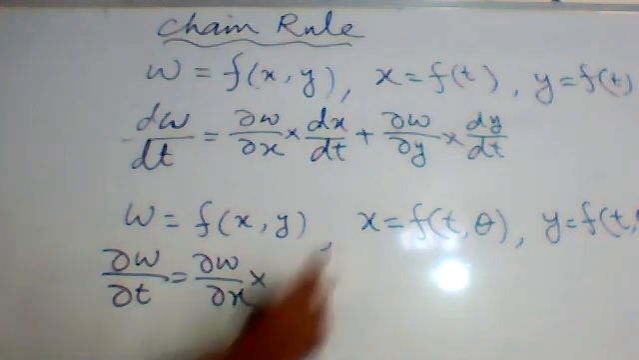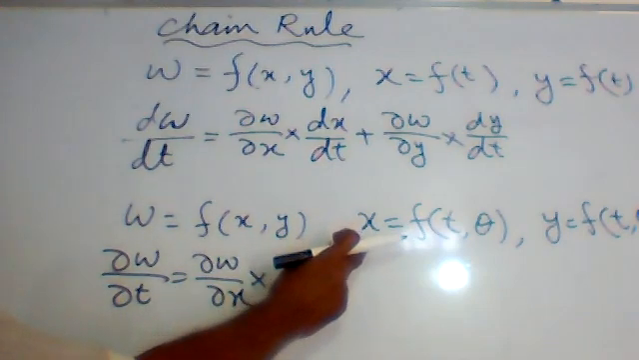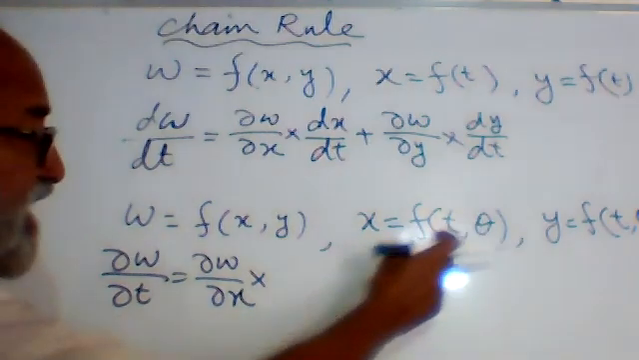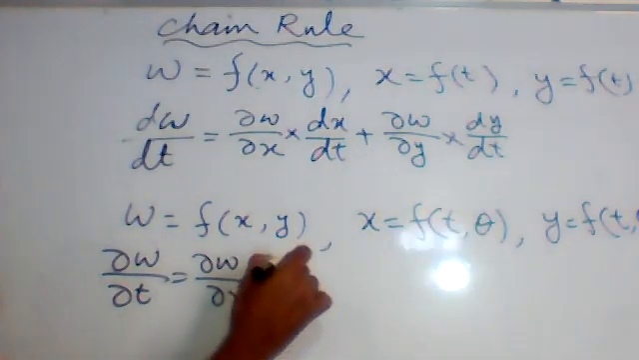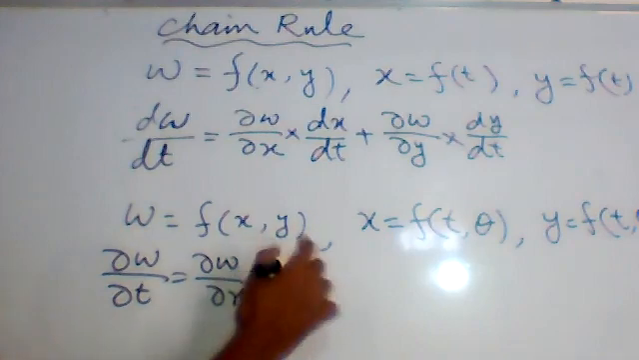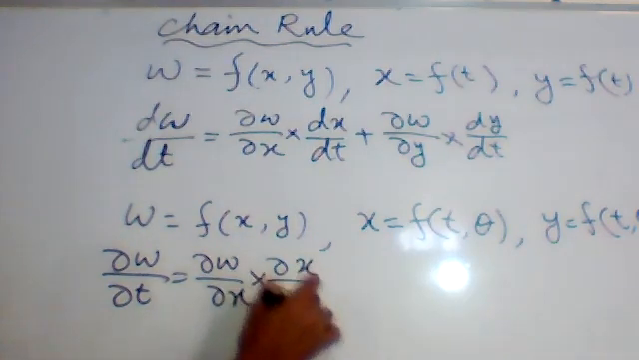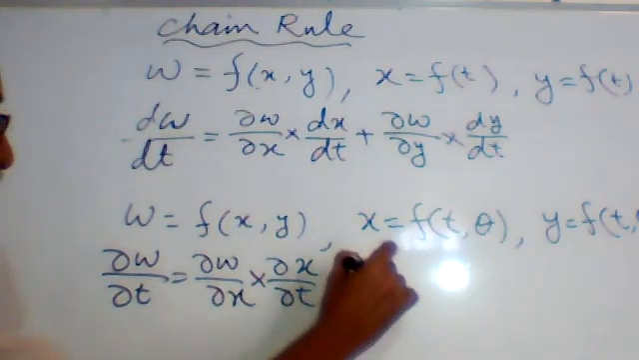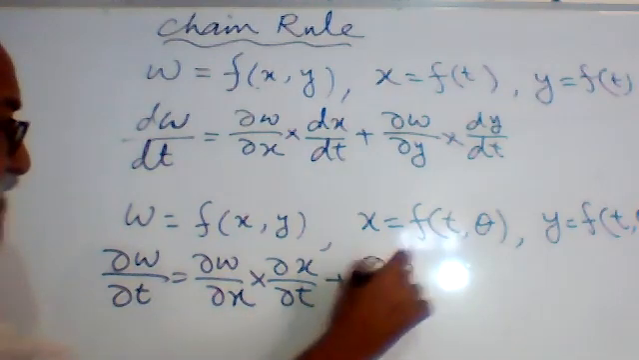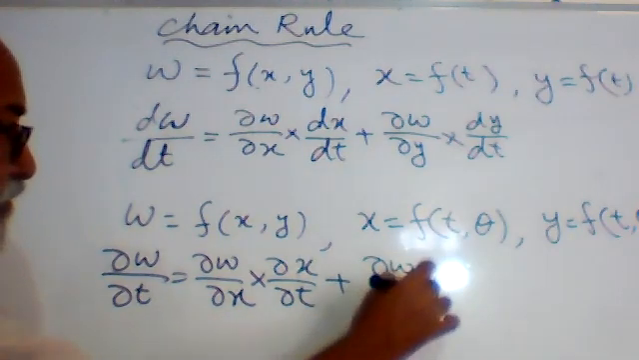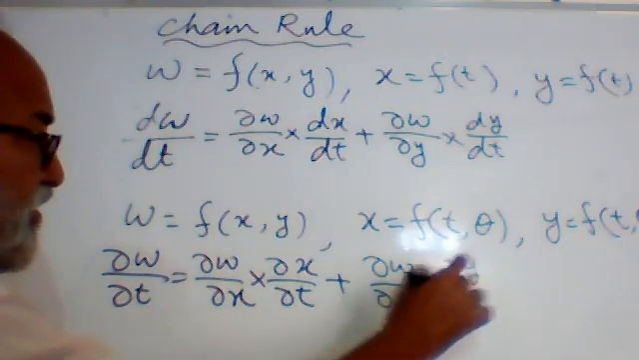into, now we have to take the derivative of this one with respect to t. So there are two variables, so we'll take the partial derivative ∂x/∂t plus ∂w/∂y into ∂y/∂t.